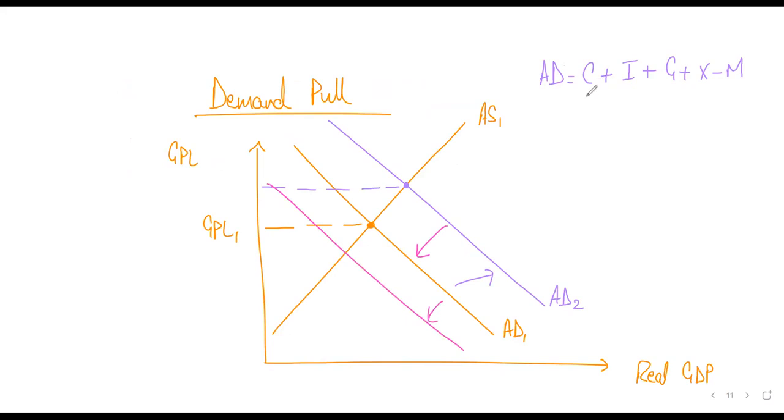Now, for that, what will you do? If you increase your taxes, your consumption will fall. So consumption will fall, people have low purchasing power, more amount is taken away by the government. Similarly, when G is decreasing, that will also cause it to fall and your overall spending in the economy will fall. So your aggregate demand curve will shift to the left like this, right?